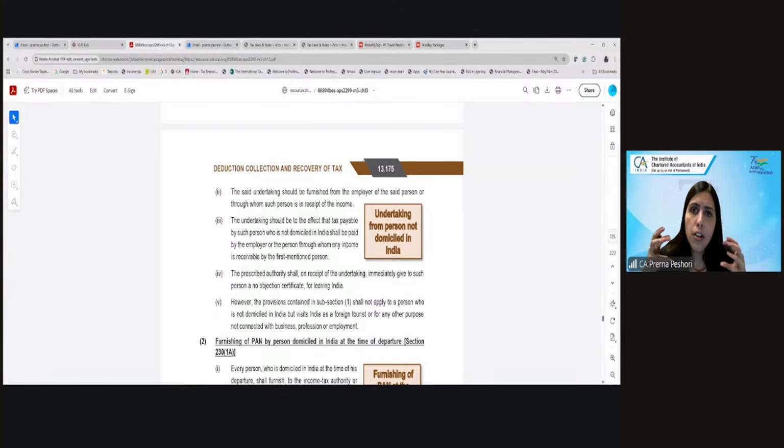So this is just to ensure that whatever due taxes are there have been paid here before he leaves, so that it shouldn't happen that the government is not able to collect the taxes from him. This is also applicable to the shipping companies, foreign ships which are coming to India and are just going to leave the Indian port. So before they leave the port, they have to pay the taxes. So this is an exception to the concept that the income of the previous year is charged or assessed to tax in the next assessment year.